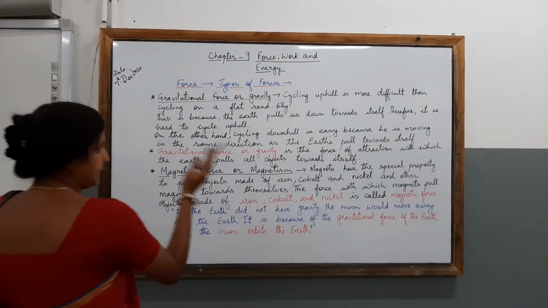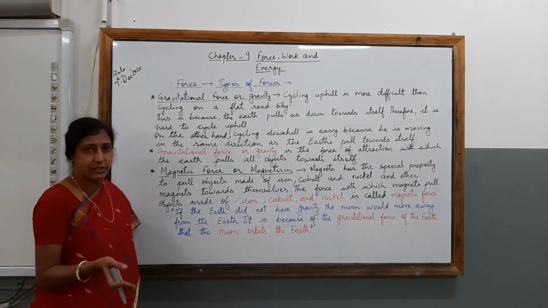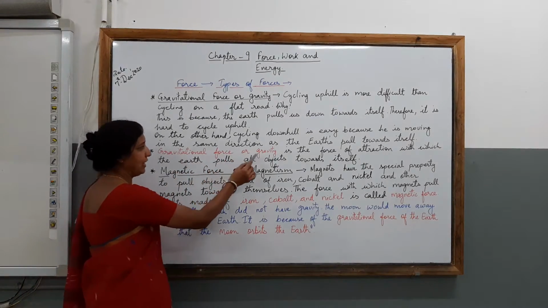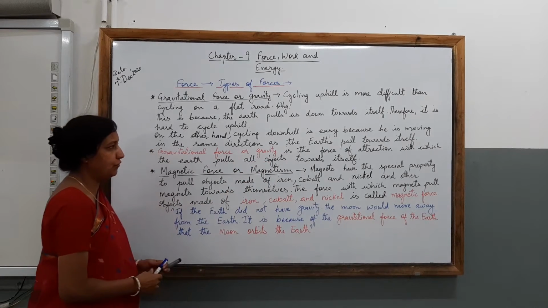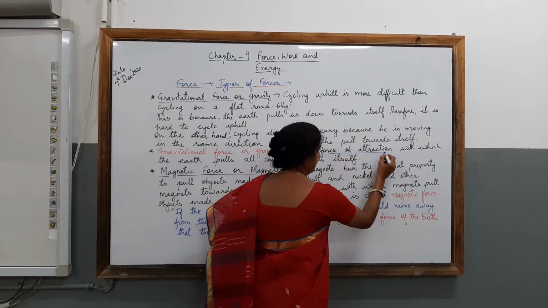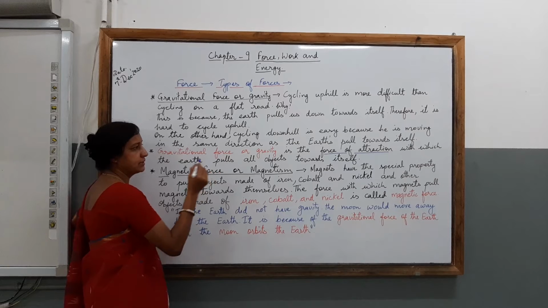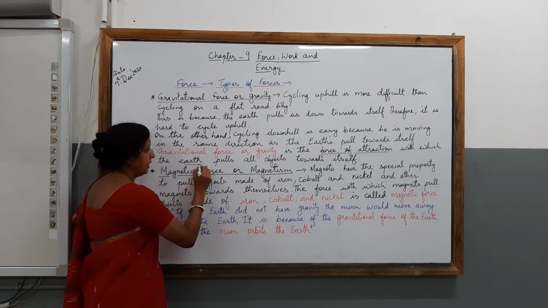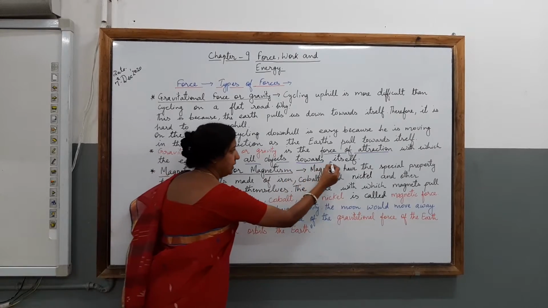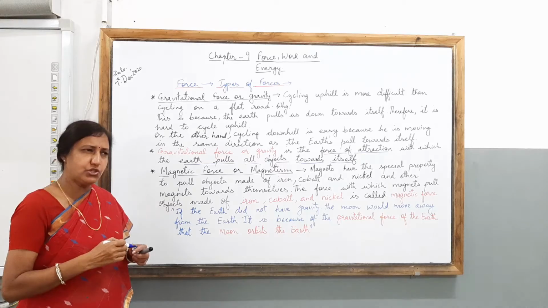With the help of this example, we will understand what gravitational force or gravity is. Gravitational force or gravity is the force of attraction with which the earth pulls all objects towards itself. Remember this: the earth is pulling all the objects.